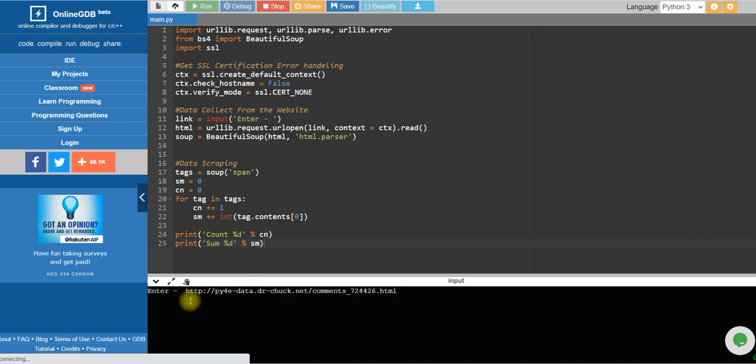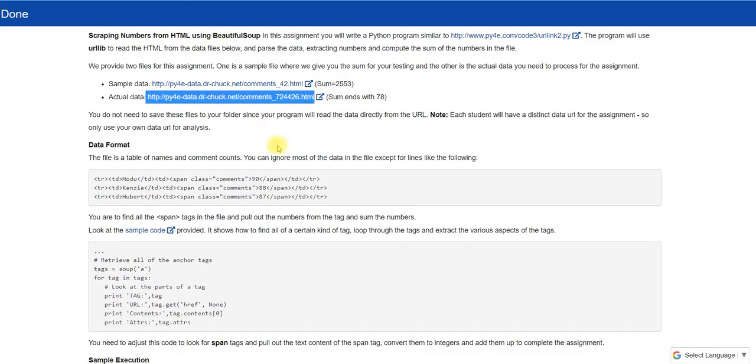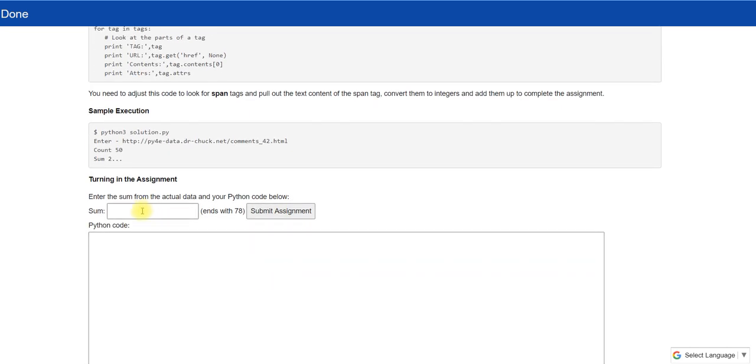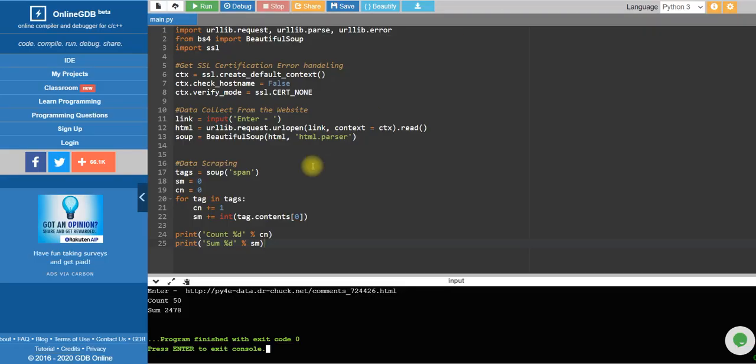Control V. Okay, now you can see here the count is 50 and the sum is 2478. So this is done, ending with 78. So the sum is 2478 guys, and our code is this.